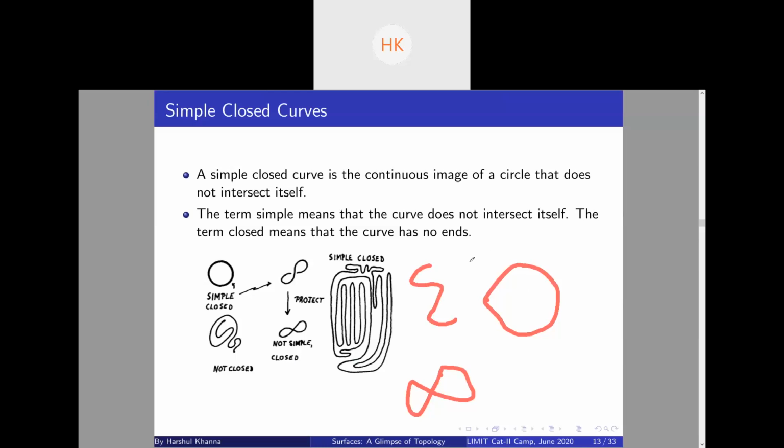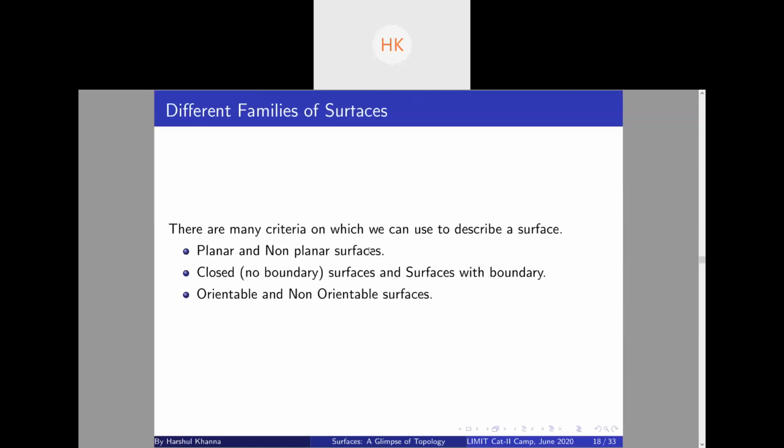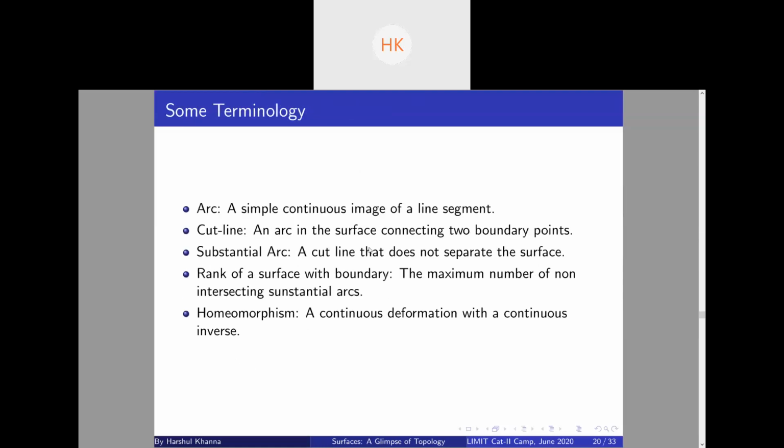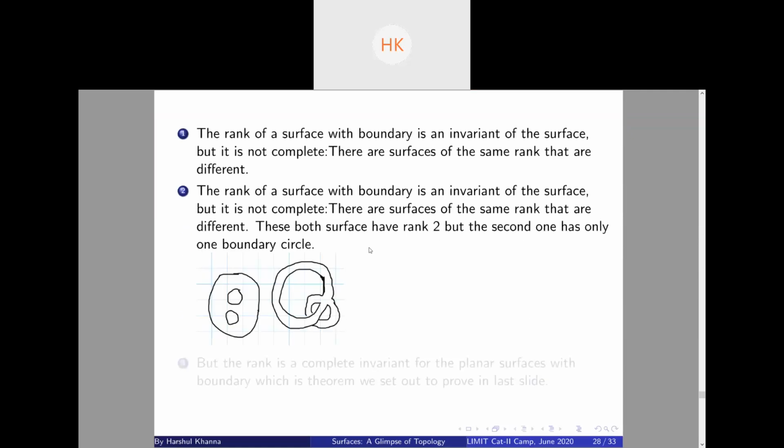A simple closed curve can be, have you seen the Koch snowflake? It's a fractal. Have you seen it? Let me show it. I don't have it in the slide.